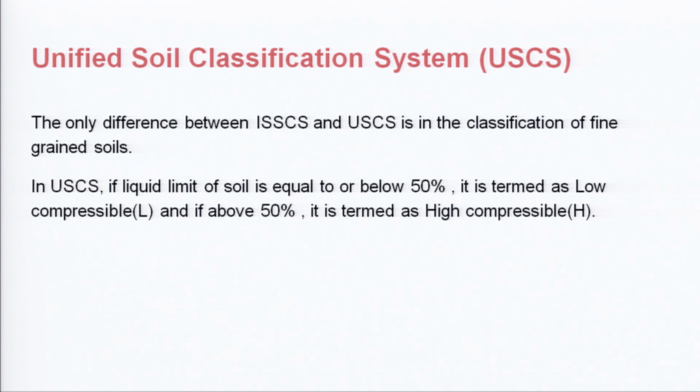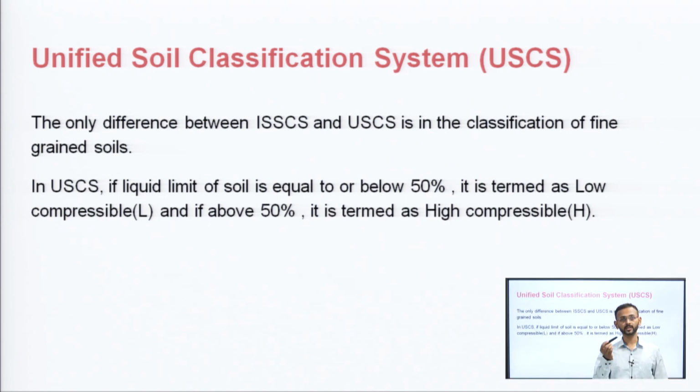The only difference between the Indian Standard soil classification system and the Unified soil classification system is in the classification of fine grained soils. In the Indian Standard system, we studied there are 3 limits: low, intermediate and high compressible. In this case there is only one thing: if it is less than 35% it is low compressible soil, if it is greater than 50% it is high compressible soil. So the basic thing is 50%, either above or below. There is no intermediate compressible soil in this case.